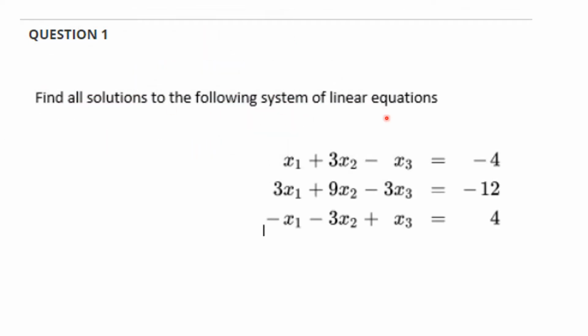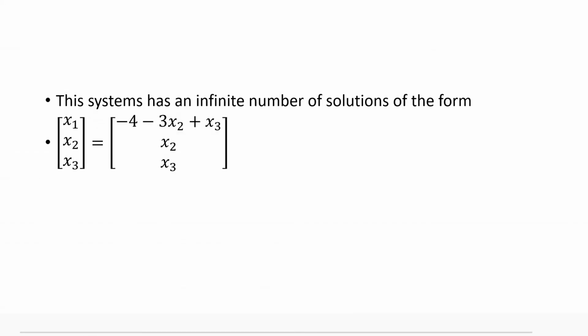Question 1, you were to find all solutions to the following system of equations. You can see that the first and third are multiples of each other, so there are going to be an infinite number of solutions, but I wanted you to find what those solutions were, not just say there were an infinite number. So you had to specify what those solutions were in order to get full credit on this problem. And so x2 and x3 were free variables, and x1 has to look like this. So there are different number of solutions, but this was the form. You had to have both of these to get full credit.